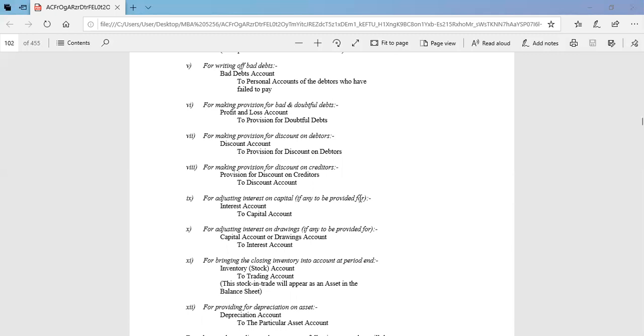And number 9, for adjusting interest on capital. If any kind of interest is charged on creditors or loans or any kind of investment, then obviously we record the adjusting journal like this: interest account is debited, capital account is credited; investment account is debited, interest on investment is credited; interest on debenture is debited, and interest payable is credited.